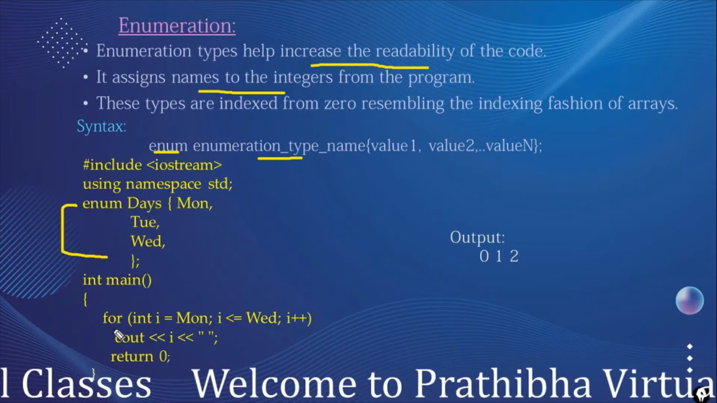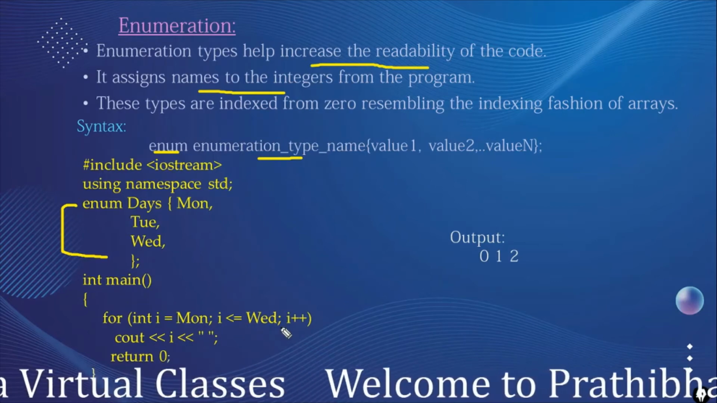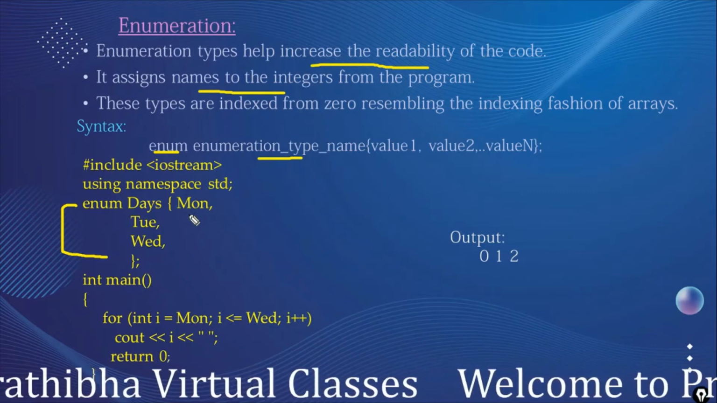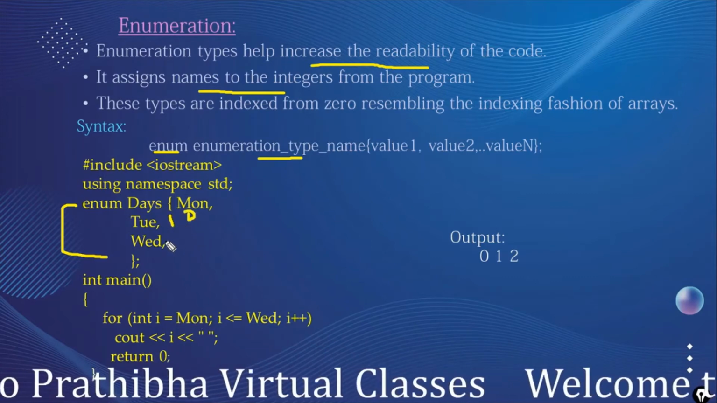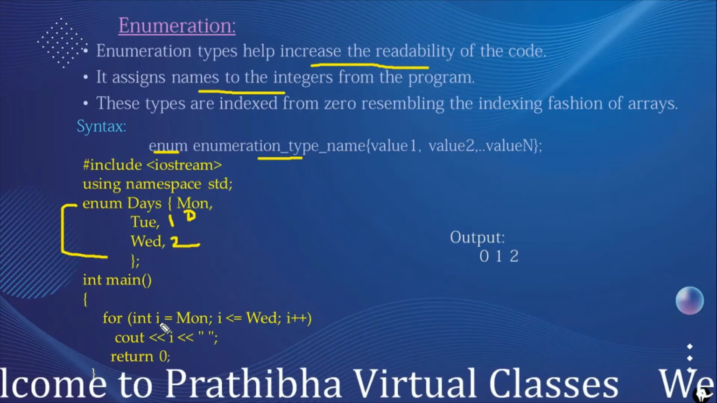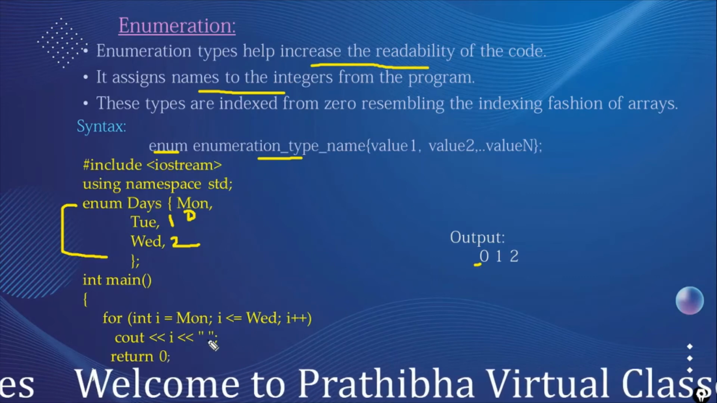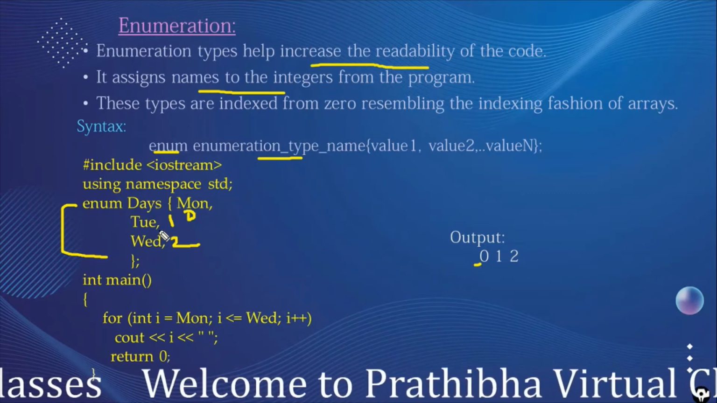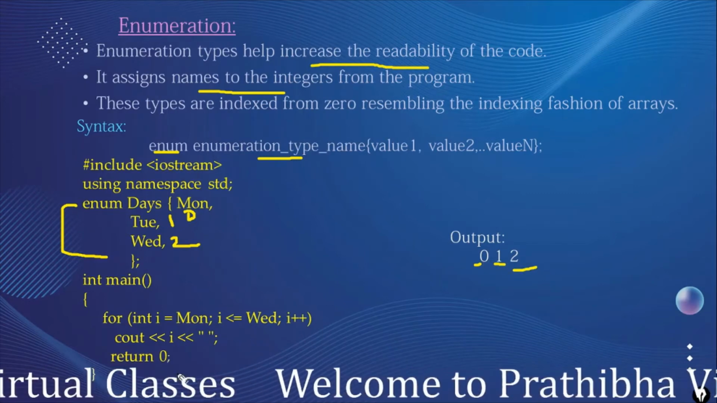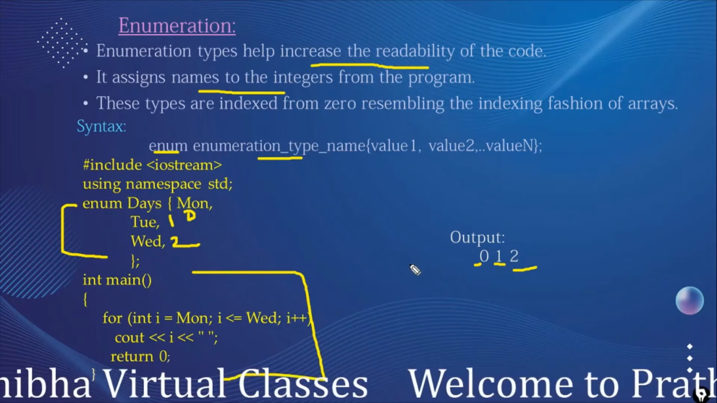In the main, for int i is equal to Monday to Wednesday, i plus plus, cout the i value. Monday is assigned 0, Tuesday 1, and Wednesday 2. When we are printing the value of i, it starts with Monday, that is 0, so it displays 0, and after that it goes to the next, Tuesday, that is the value 1, and next is Wednesday, value 2. This is the example of indexing the names with numbers.